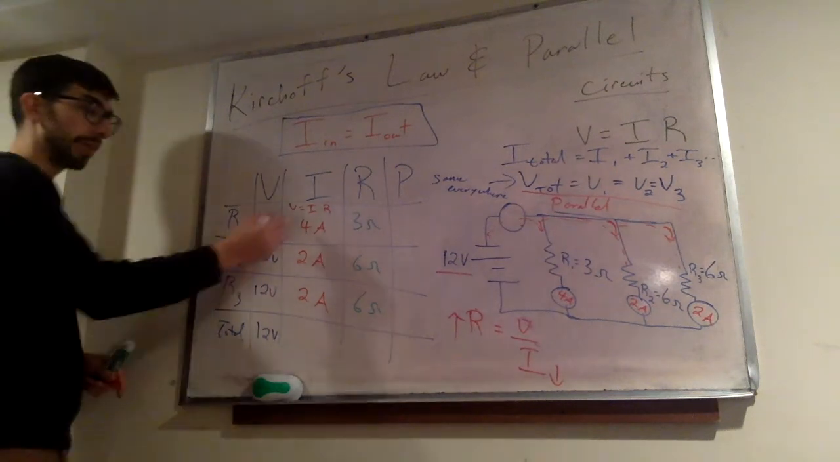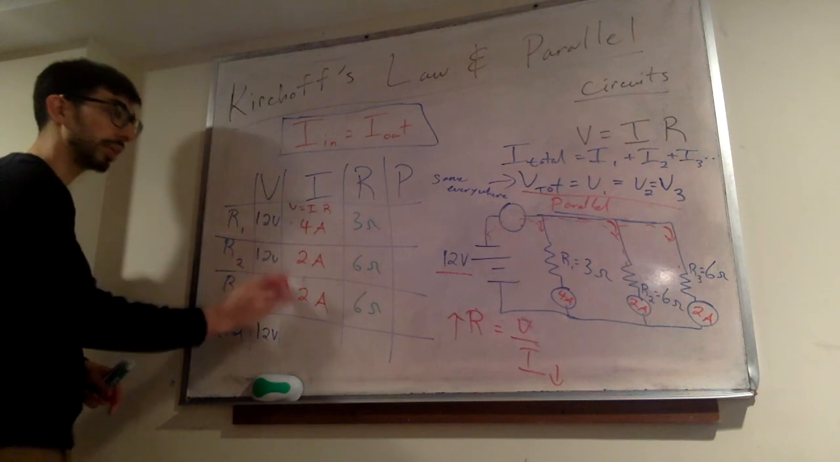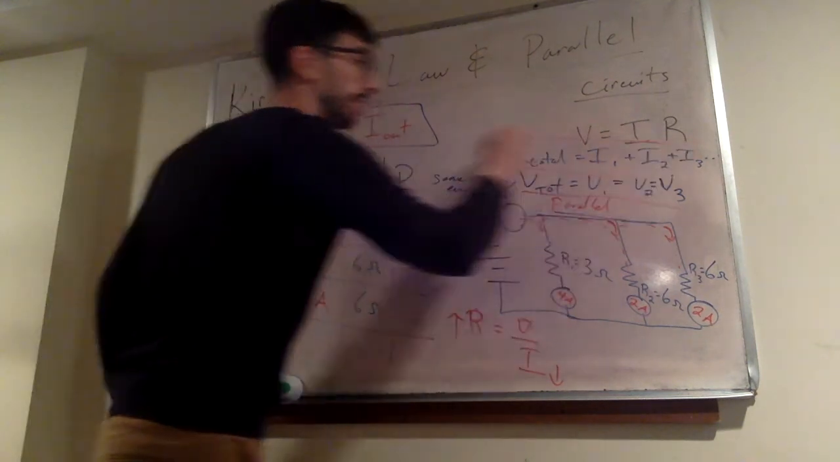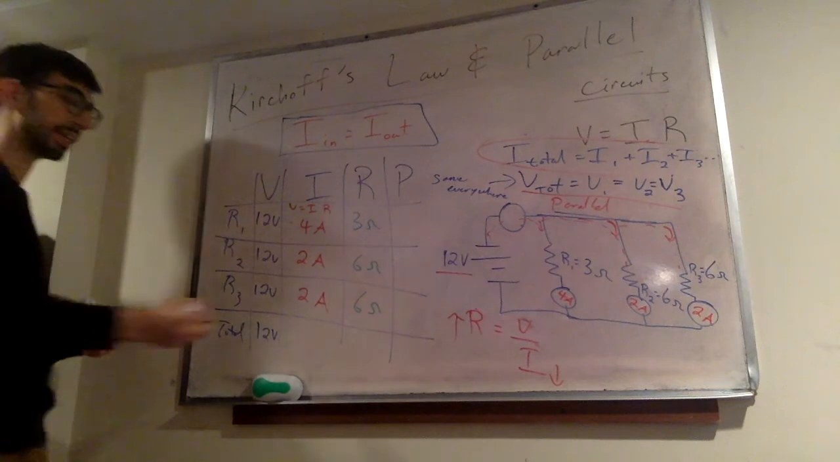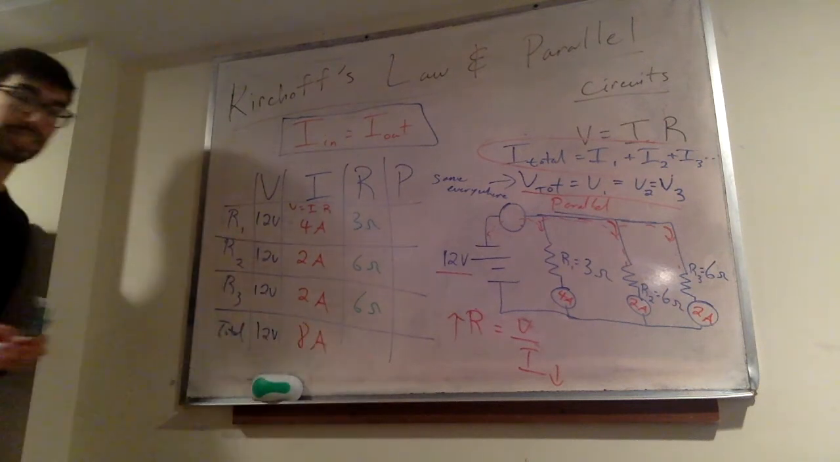Let's build on that. 4, 2, 2. How do we find our total current for the system? I total is I1 plus I2 plus I3. So we're going to have 8 amps of current here.